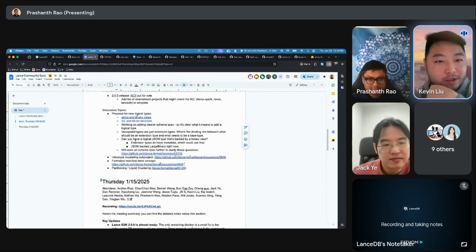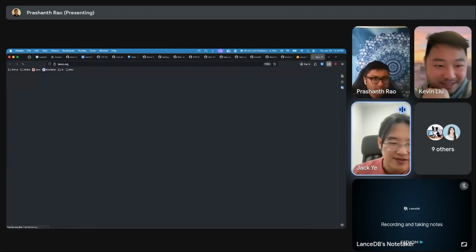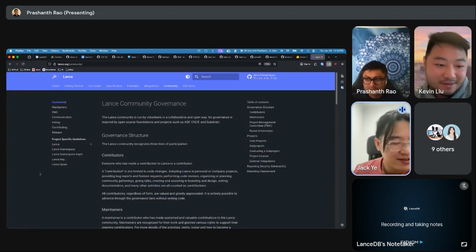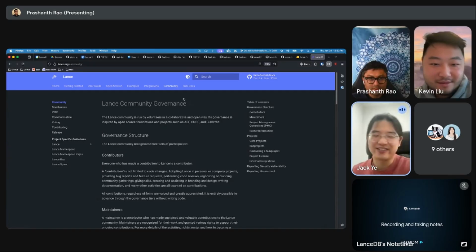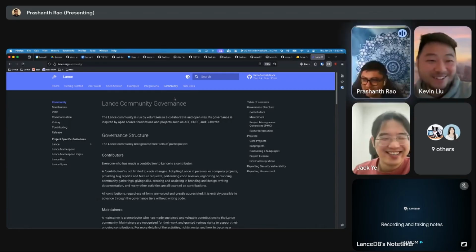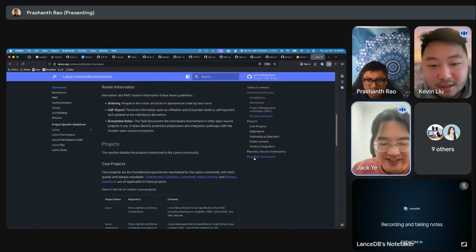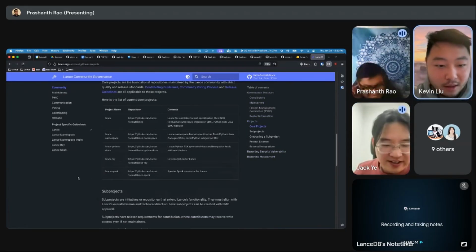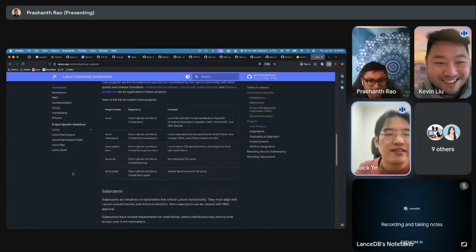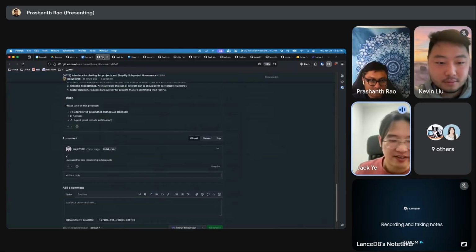Is there a list of the sub-projects somewhere on the website? Actually, this is a part of the proposal, to just list them out. I think there's a table, but it's very out of date already, given the speed at which it changes. Where's the table, Jack? If you just scroll down, in the project section. I see, sub-project. Oh, yeah. Right. Okay. And this is very out of date. We haven't added some. If you look into the discussion, I made another list over there.